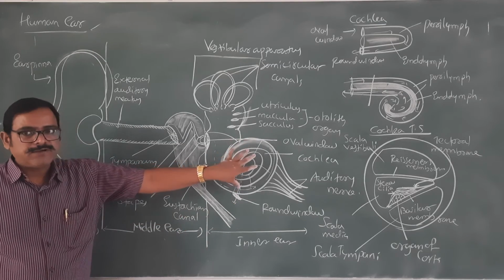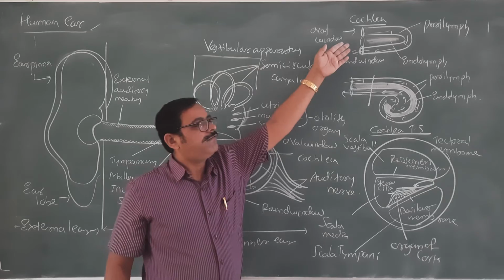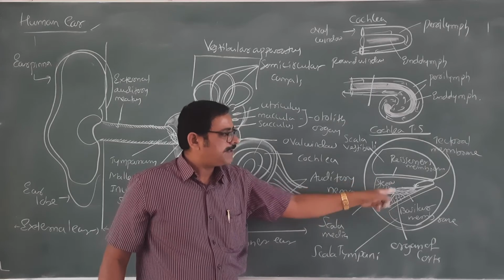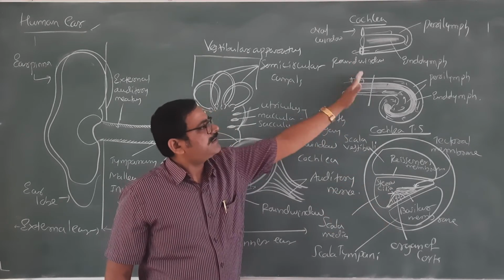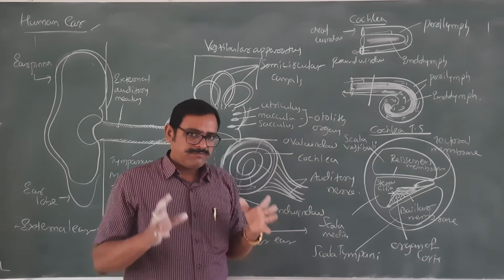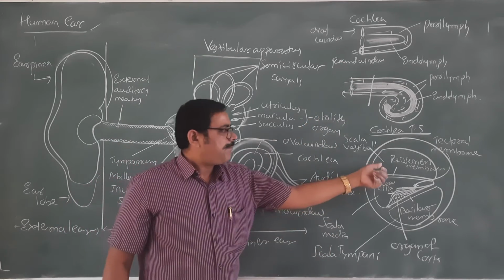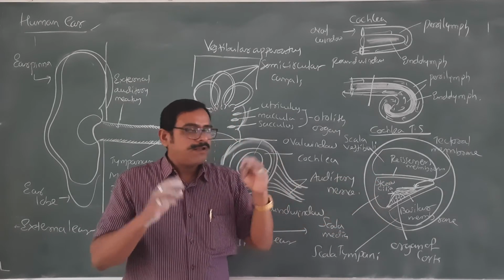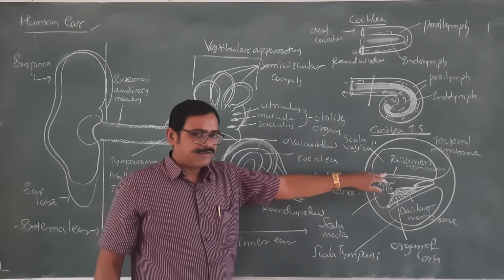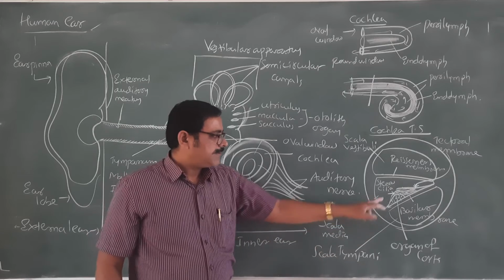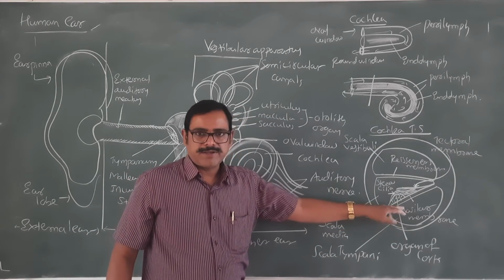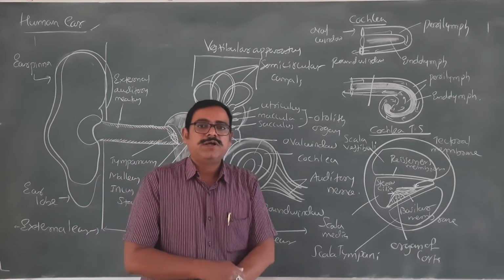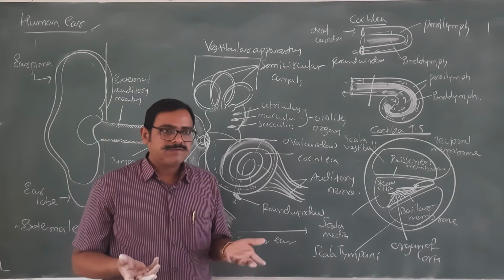When it is traveling inside, what has it caused? It has caused the movement of perilymph and endolymph, and that has caused the movement of the Reissner's membrane and basilar membrane. A transverse section of the cochlea reveals three important chambers: the upper one is scala vestibuli, the lower one is scala tympani, and the middle is scala media. The membrane between vestibuli and media is the Reissner's membrane. The membrane between scala media and tympani is the basilar membrane. Above the basilar membrane is the organ of Corti, the most important structure for converting vibrations into impulses.